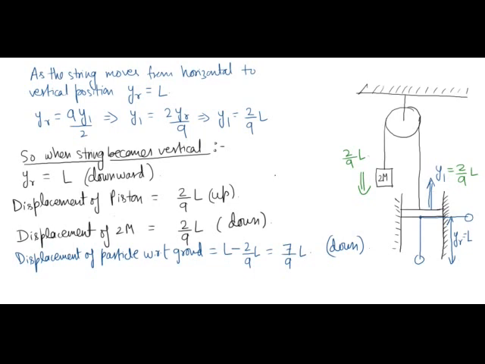So by the time the string becomes vertical, the piston will move up by an amount 2 by 9 L. The block of mass 2m will move down by an amount 2 by 9 L. And displacement of the particle with respect to ground will be L minus 2 by 9 L, which is 7 by 9 L in the downward direction.